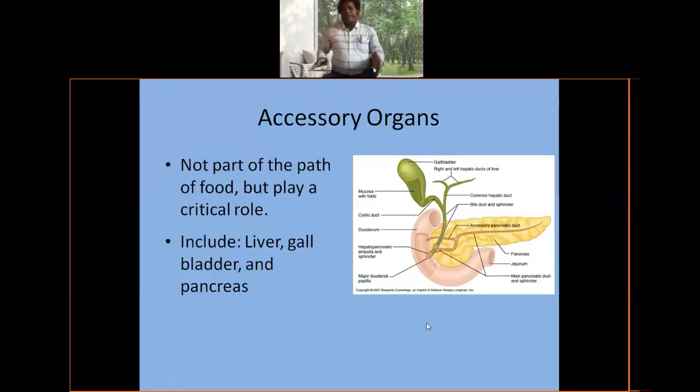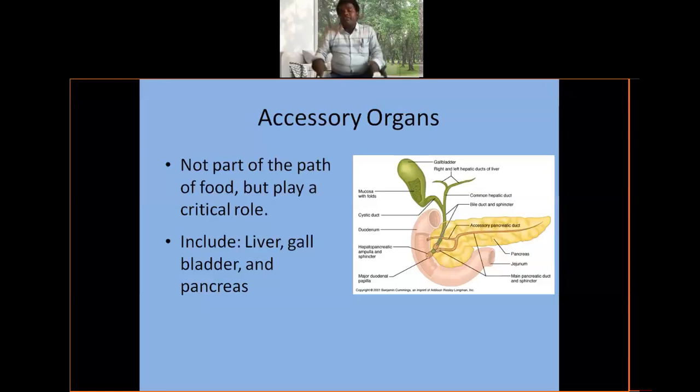So, already we discussed the digestive tract, the alimentary canal: mouth, buccal cavity, pharynx, esophagus, stomach, a bag-like structure, and the small intestine, with the U-shaped duodenum and the jejunum. You know very well. The ileum is connected with the large intestine, and there is a vestigial, residual part called the appendix.